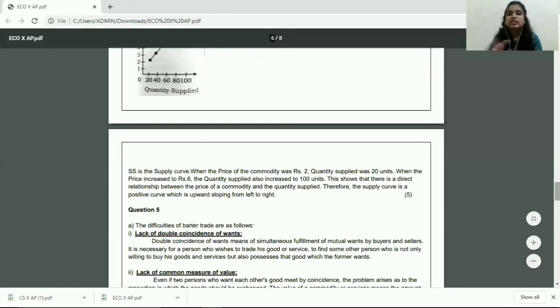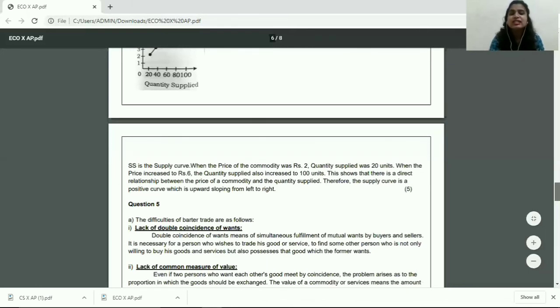This shows that there is a direct relationship between the price of the commodity and quantity supplied, and therefore the supply curve is a positive curve sloping upwards from left to right. Now these words have to be there in your explanation of the supply curve. So explanation is a crucial point when you're writing the answer for the law of supply.